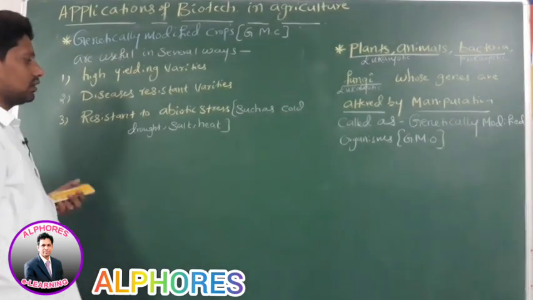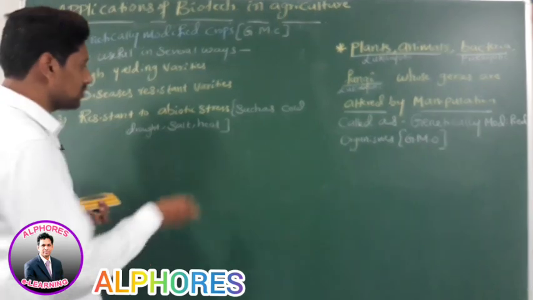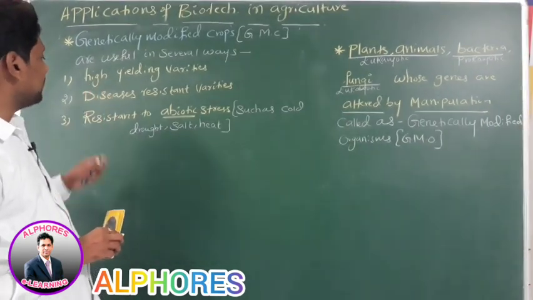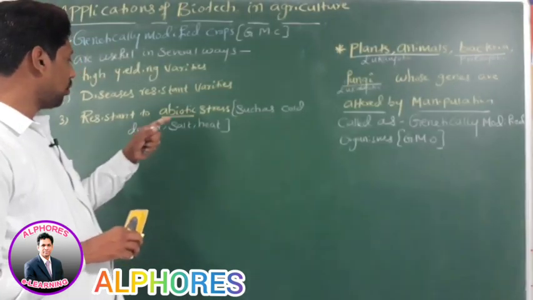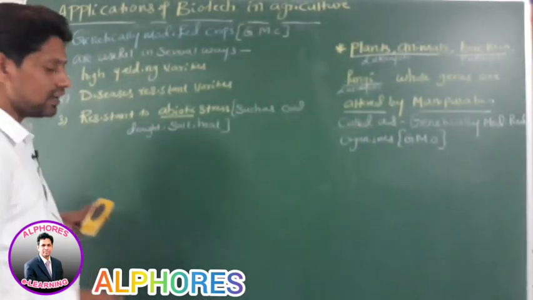Are cold, drought, salt and heat biotic or abiotic? They are abiotic. Genetically modified crops are resistant to abiotic stress such as cold, drought, salt and heat.